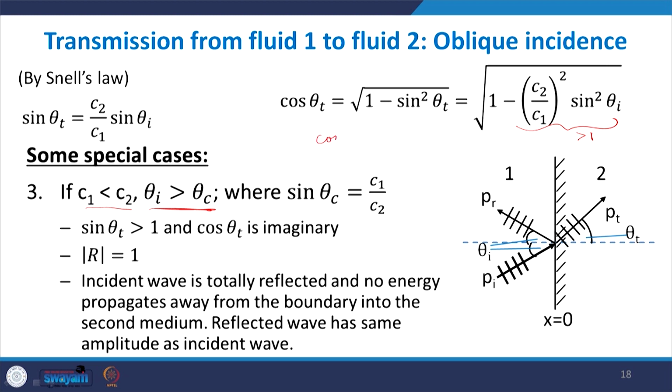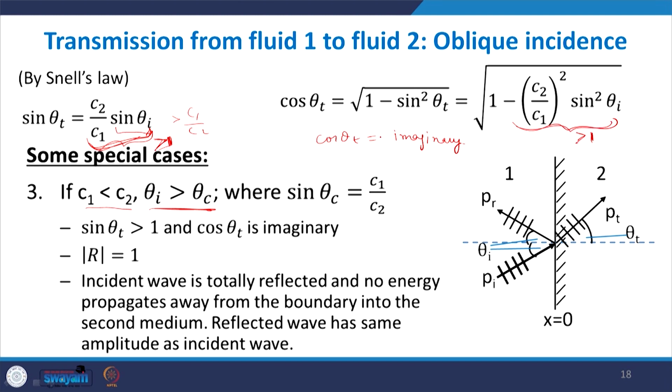So cos theta t will become an imaginary quantity, and sin theta t is going to be greater than c1 by c2 times something, so this overall quantity is going to be greater than 1.